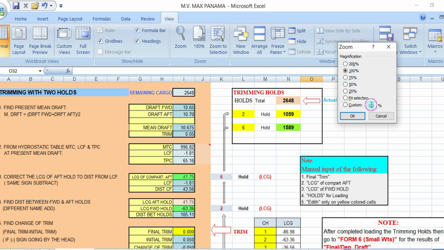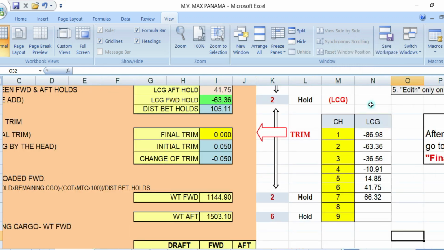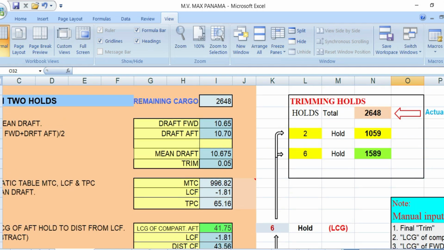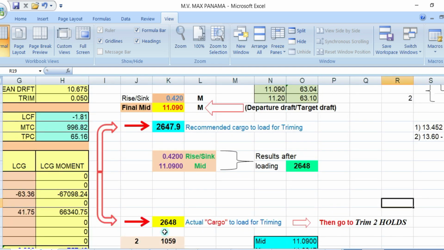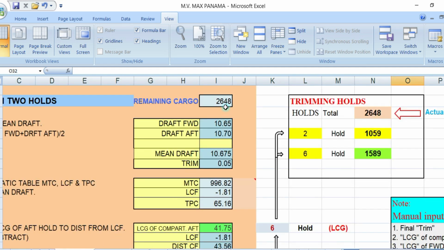Let's say 150. Okay, 150. Okay. So look here. The remaining cargo is 2648, which is this one. 2648. So we go back. 2648, and we have 2648. This is your initial drop, and you get your mid drop and your trim.